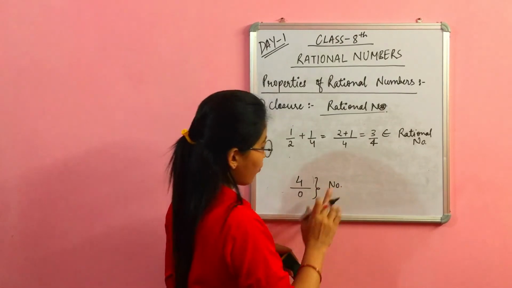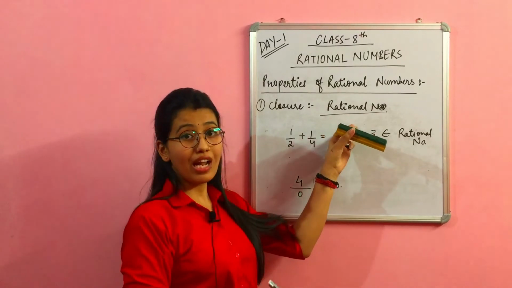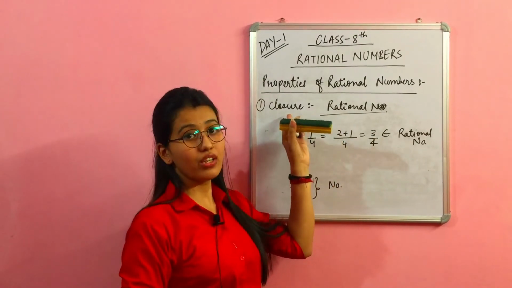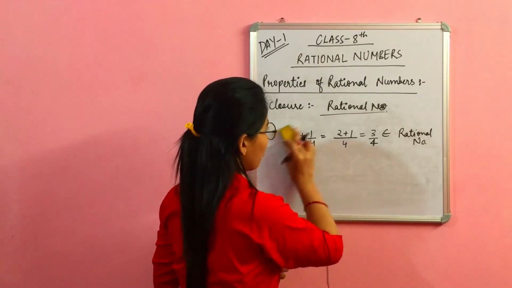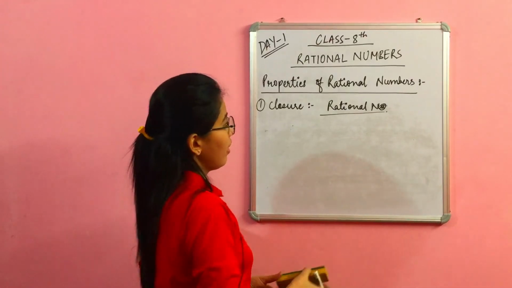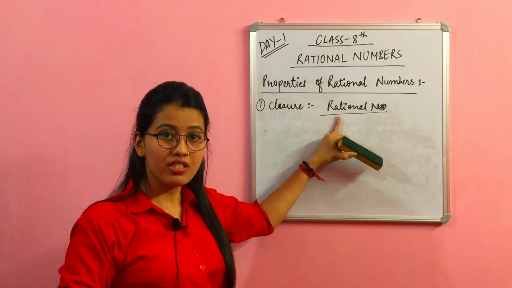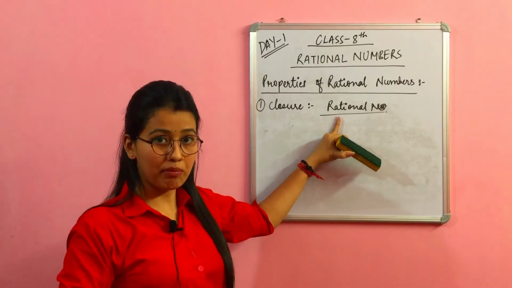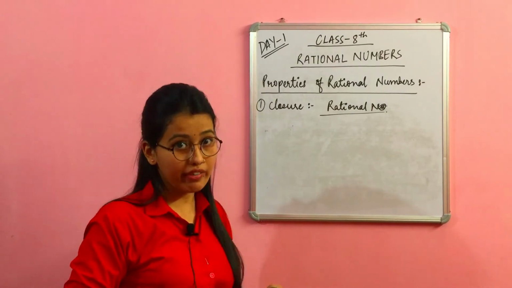So in the case of division, the set of rational numbers does not satisfy the closure property. We can conclude here that the set of rational numbers is closed under addition, subtraction and multiplication. It does not satisfy the closure property in the case of division.